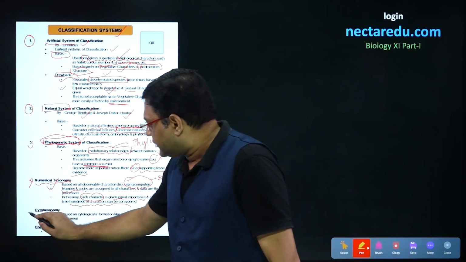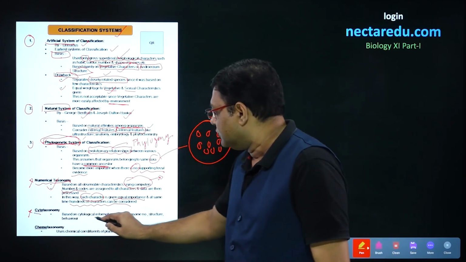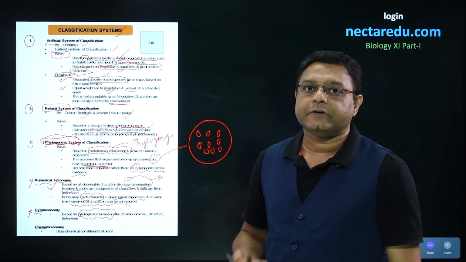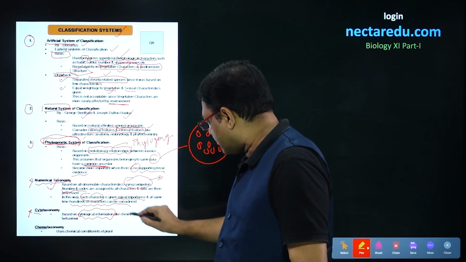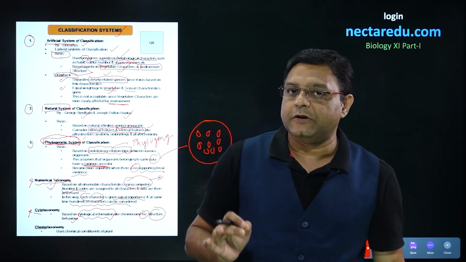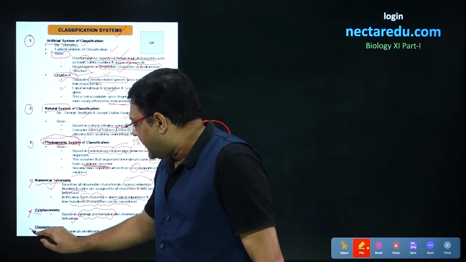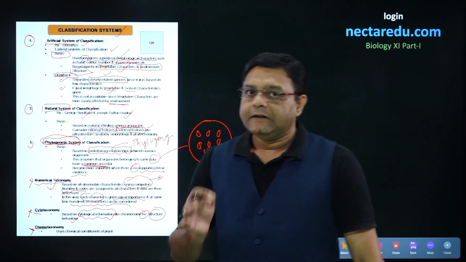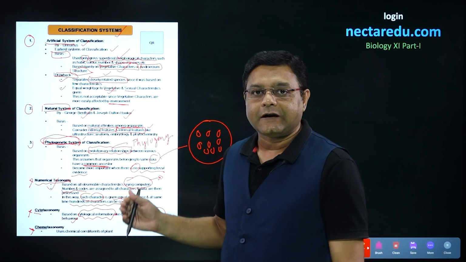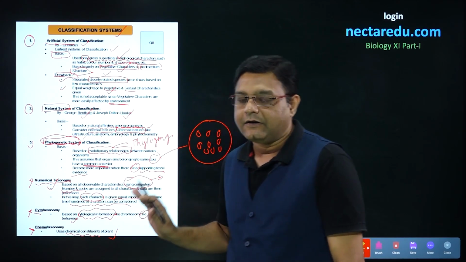After this, we come to the term cytotaxonomy. Now, the term cyto refers to the fact that this is based on cytological information. Cytological information includes information on chromosome number, chromosome structure, and behavior, and this forms the basis of cytotaxonomy. After cytotaxonomy, we come to the next point, that is chemotaxonomy. Chemo refers to the chemical constitution. So, this taxonomy or classification will use the chemical constituents that are present in plants for classification.